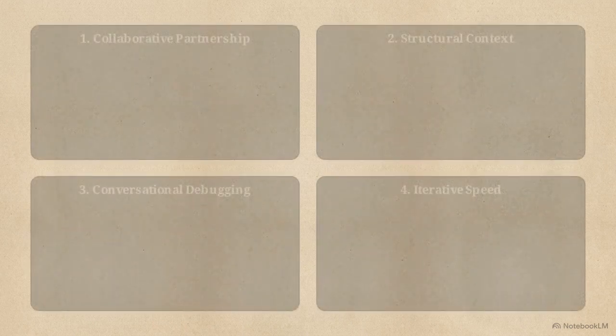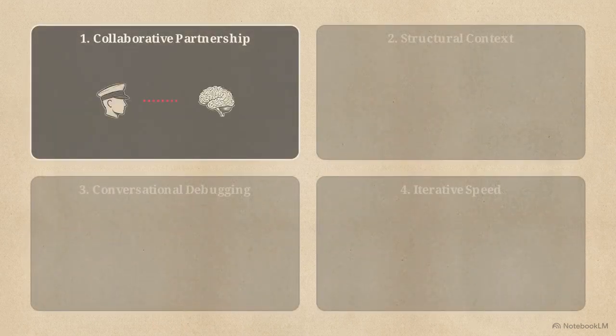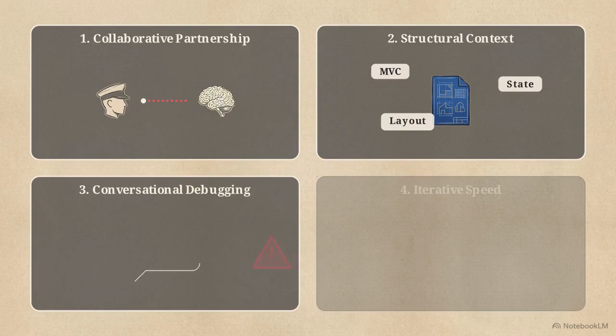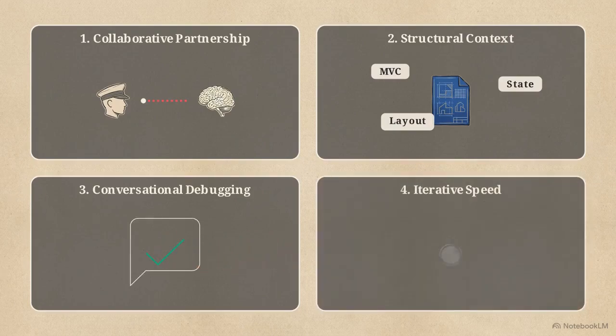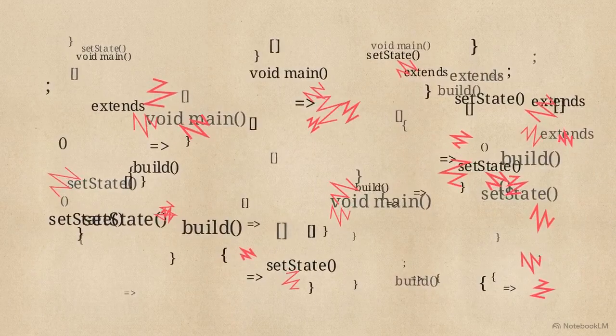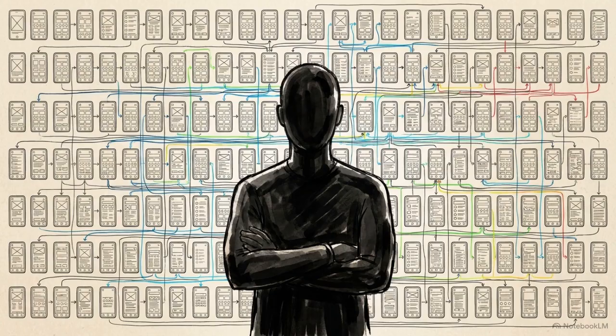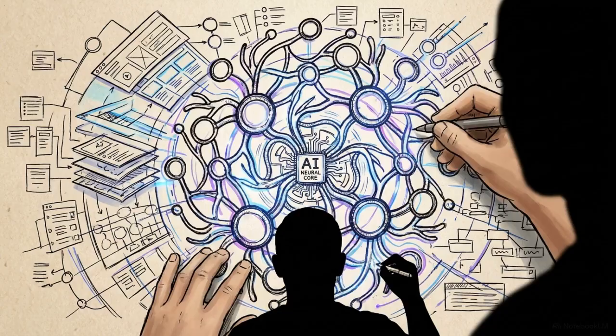This diagram maps out the 4 foundational rules of this workflow. Treat the AI as a collaborative partner, ensure every prompt carries deep structural context, handle debugging conversationally by feeding errors back into the chat, and prioritize iterative speed over manual perfection. The friction of syntax and complex tooling has been drastically reduced. The developers who build at scale moving forward will be those who combine their own creative direction with the immense execution speed of artificial intelligence.